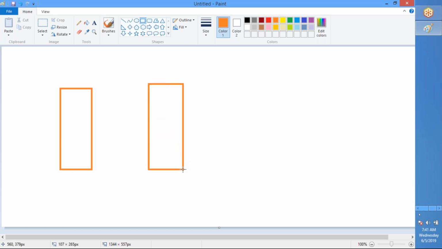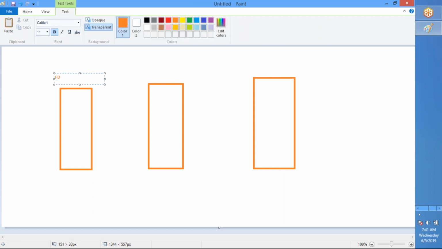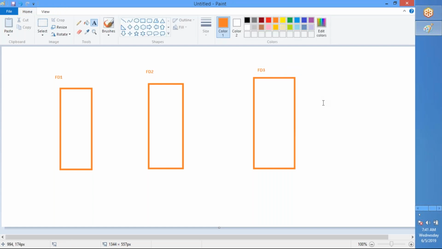This is server 1, this is server 2, this is server 3, or you can also call it a rack. Now let us say this is FD1, FD2 and FD3. So when you create the fault domain, at the back end it maps itself to hardware. That's what will happen.